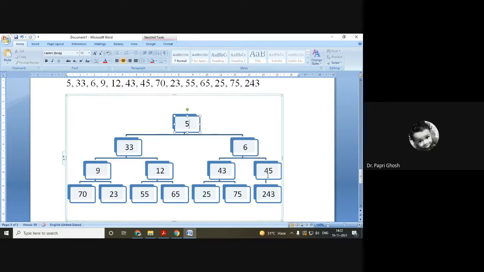After that, within each trio, we will check whether it is maintaining the condition of the min heap or not. The condition of the min heap is that the parent node should have the minimum number. So it is already maintaining it. 45 is less than 243. Fine, it is already maintaining. So we are going to the next trio.